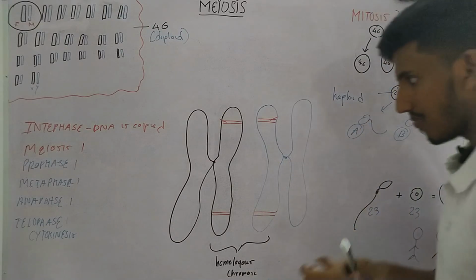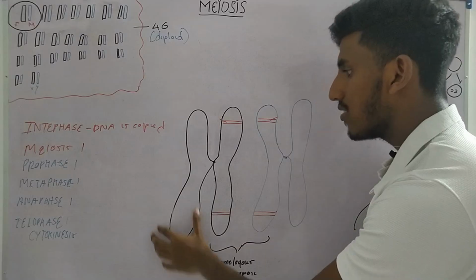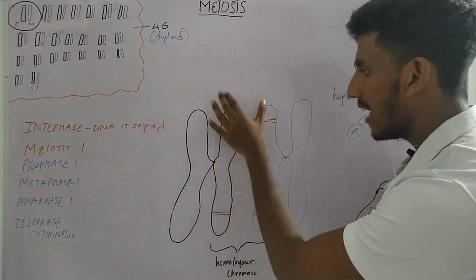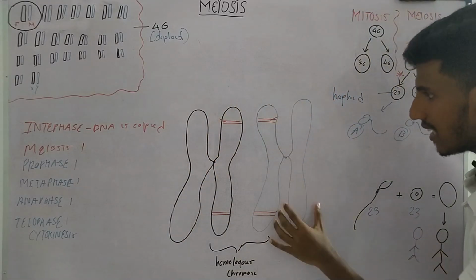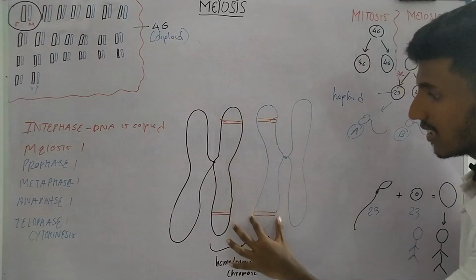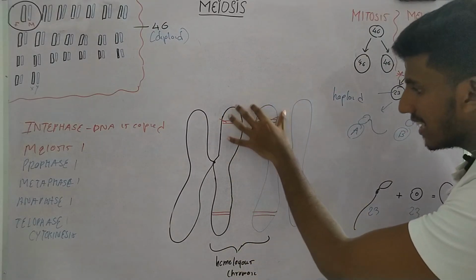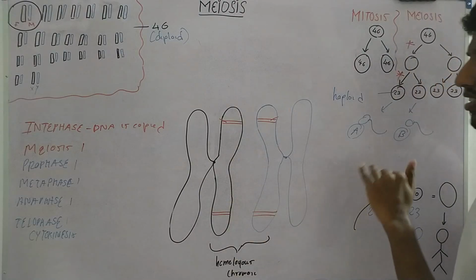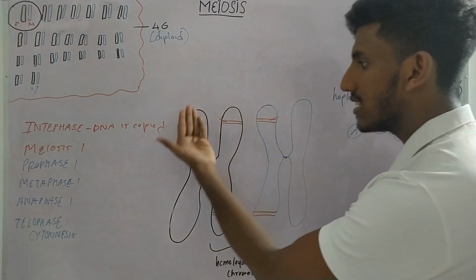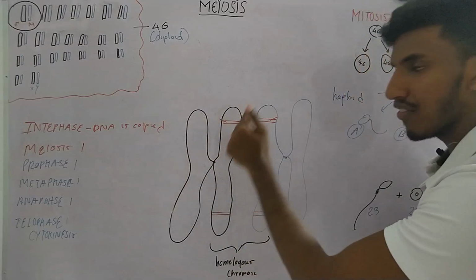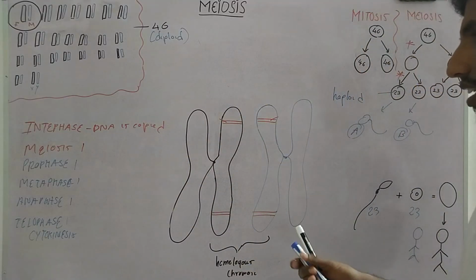Now this newly formed DNA has the same exact DNA as this chromosome, and same here, the newly formed DNA has the same exact DNA as this chromosome. There is no change. Even the alleles are the same because this is a genetically identical copy of this, and this is a genetically identical copy of this, right?